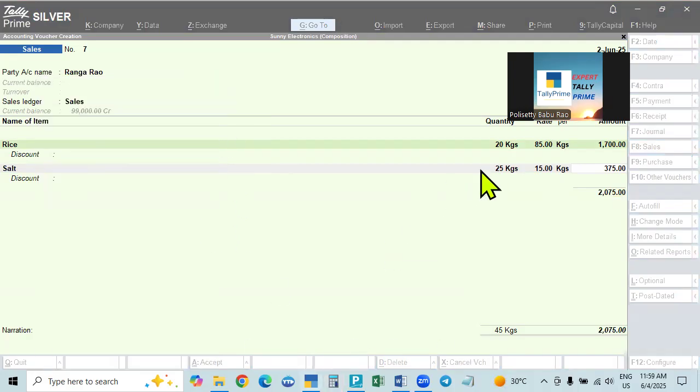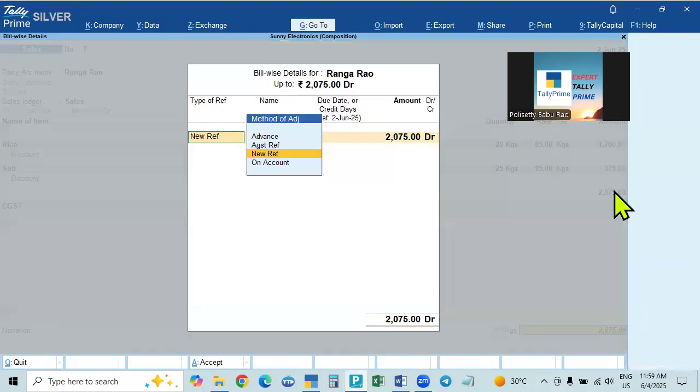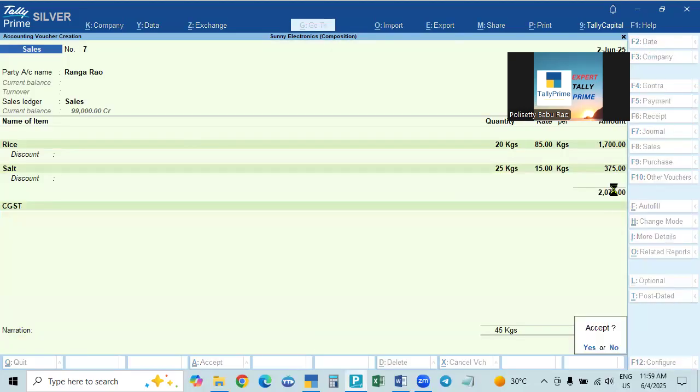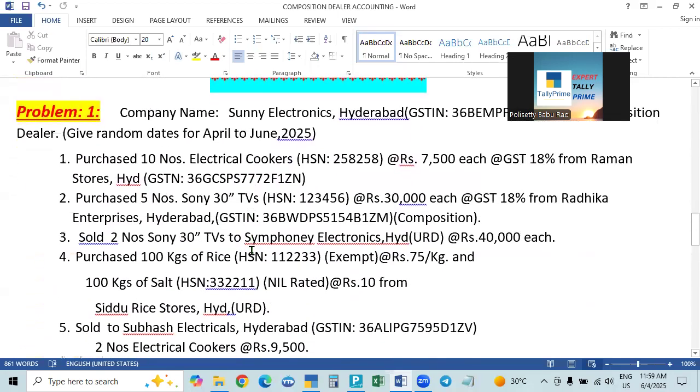So this is non-taxable for sales. It is non-taxable, and after this also, no tax is calculated when you are selling. No problem. In every sale entry, tax will not be calculated even if you try. Okay, so this we completed, Rangarao. So totally we completed, from April to June.